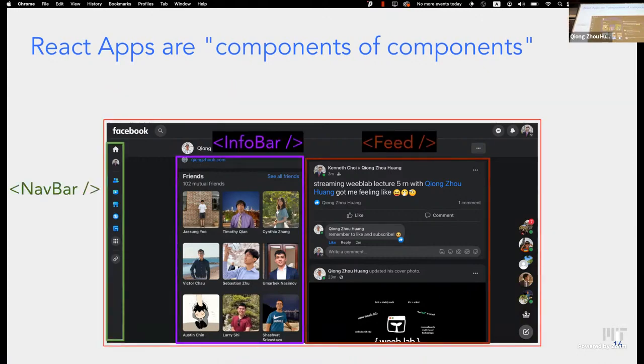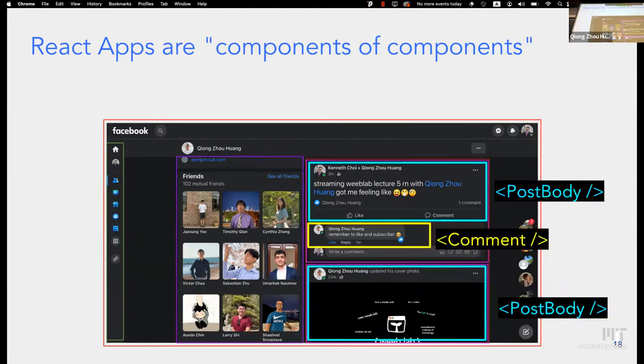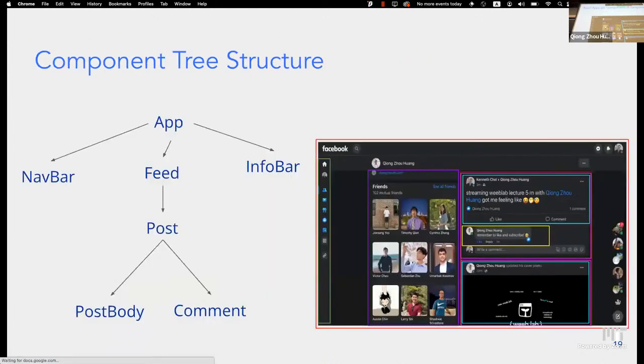And finally, we have our feed on the most right. And you can see that these are subcomponents of the app component, but we can go even deeper. And how do we go deeper? Well, within the feed, we can have posts. Within the posts, we can have post body and comment. So you can see how we start with the outermost layer of our website and go deeper and deeper to identify some components and subcomponents and so on.